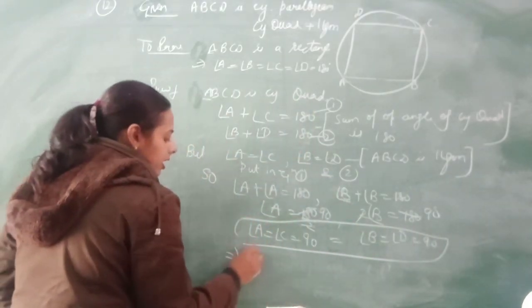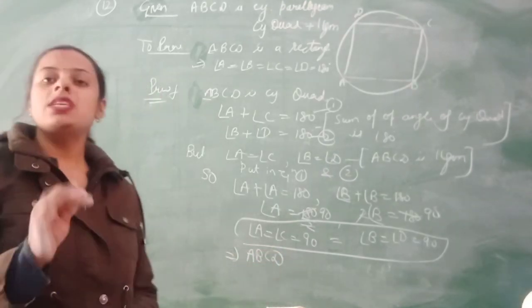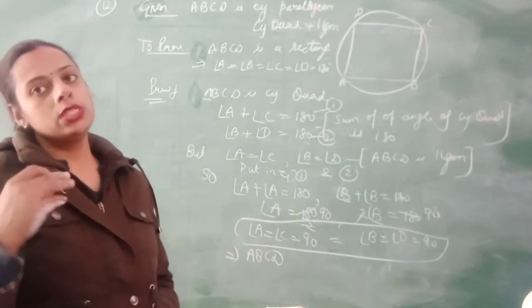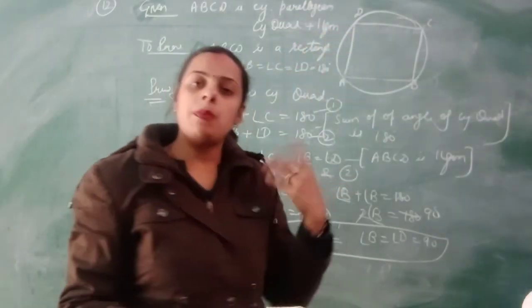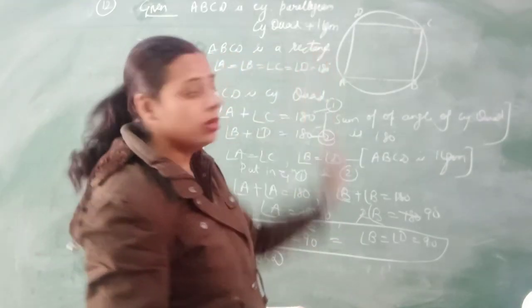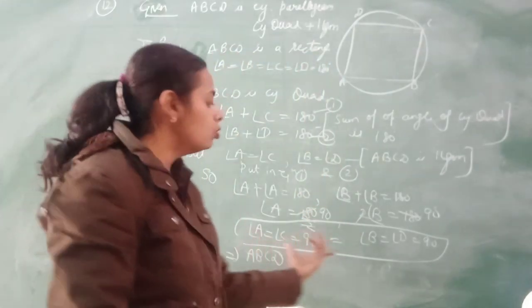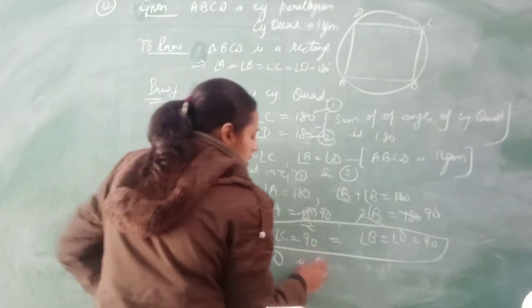This implies that ABCD is a parallelogram to begin with, so there is no need to prove that its opposite sides are equal, because a parallelogram is given here, which means its opposite sides are equal. What you have to prove is that all the angles are 90 degrees, which you have already proved here. So you can say that ABCD is a rectangle.